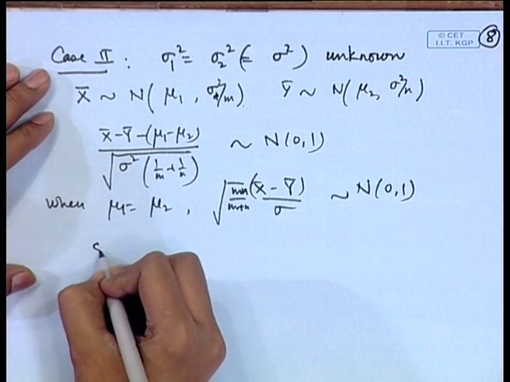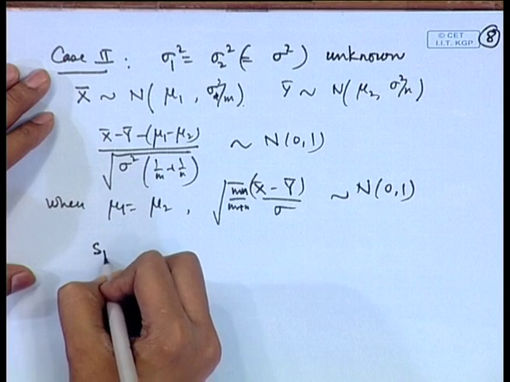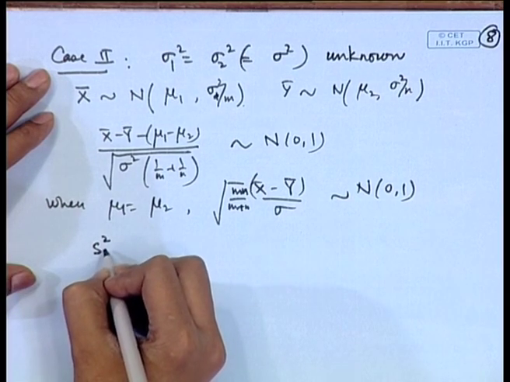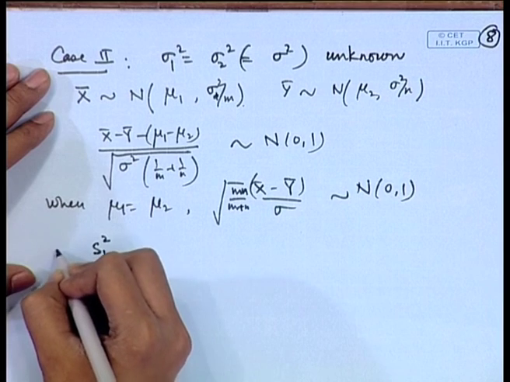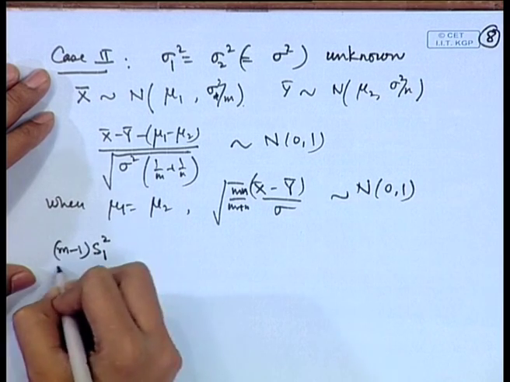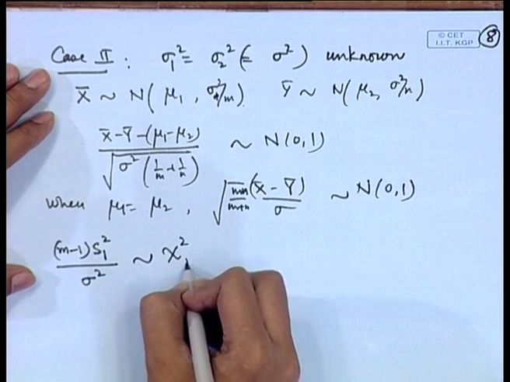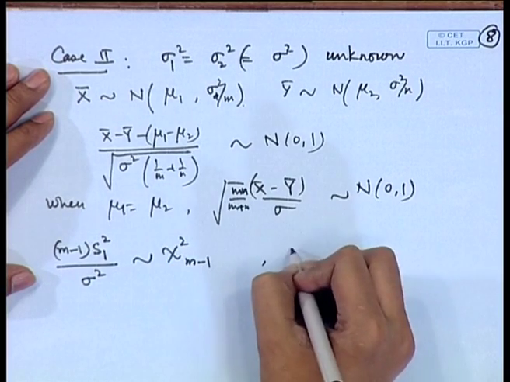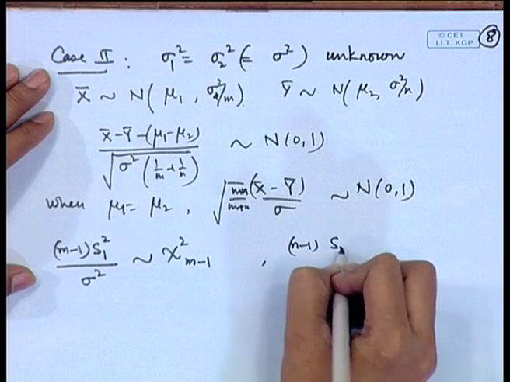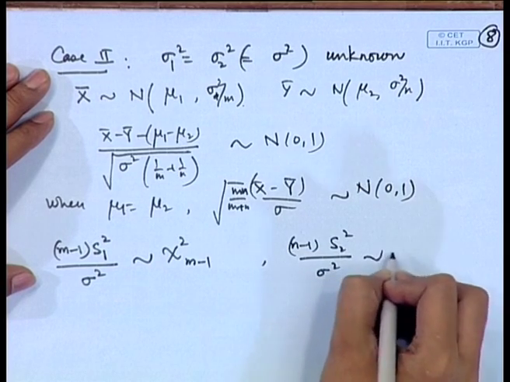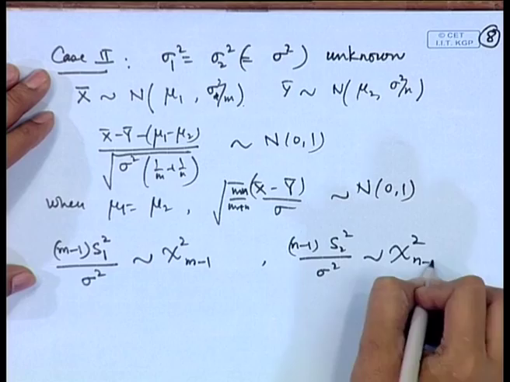So, if we look at S1 square, then S1 square is an estimate for sigma square. In fact, we have (m minus 1) S1 square by sigma square. This follows chi square distribution on m minus 1 degrees of freedom, and (n minus 1) S2 square by sigma square follows chi square distribution on n minus 1 degrees of freedom.